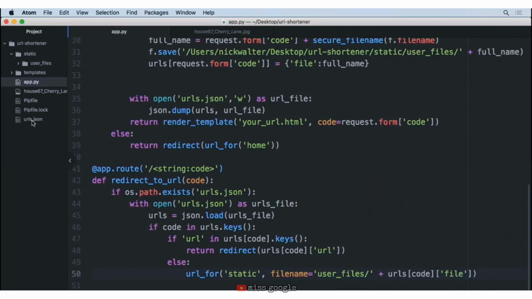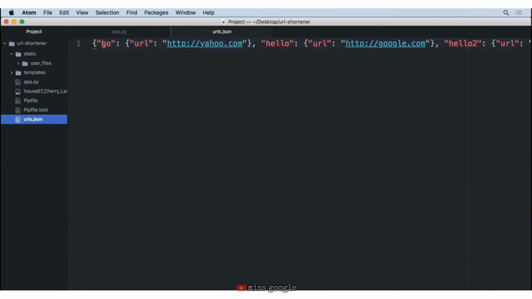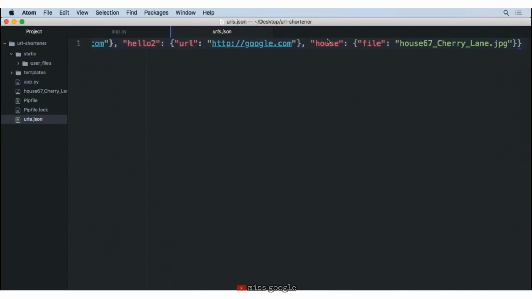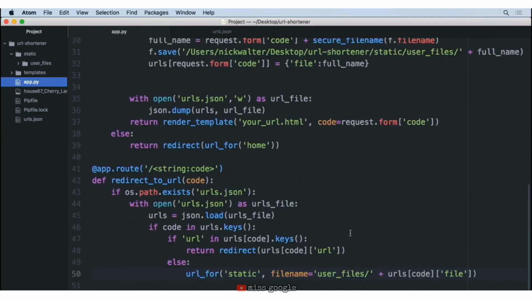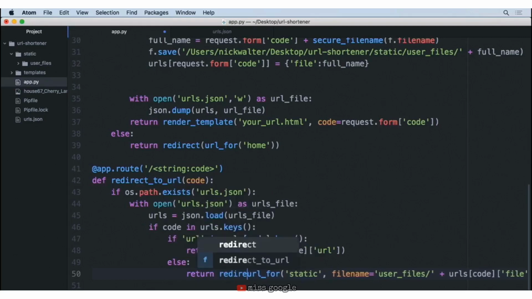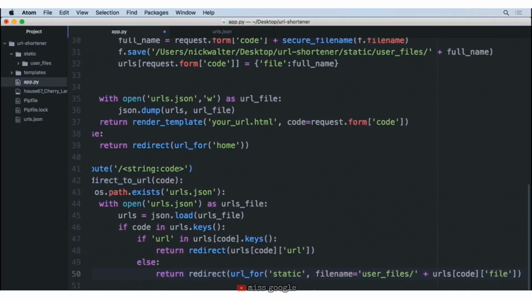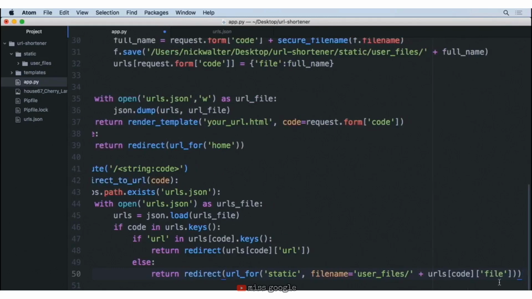And we can tell if we go to our urls.json, with a URL we have the key url there, but for a file like this house, we have the key file. So with this in place, this is how we should return that back. Now, this is just a URL. Remember, we need to redirect and return that redirect back to the user. So we're going to say return a redirect to the following URL. Let's go ahead and wrap that up in parentheses, and we'll now save this.